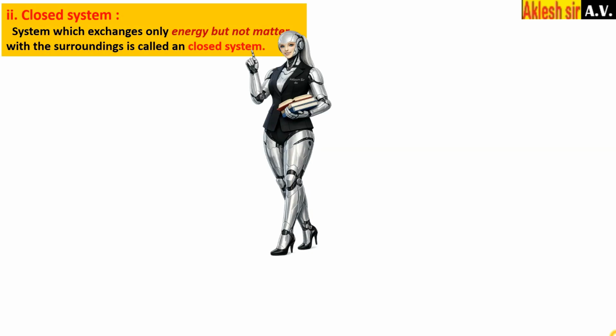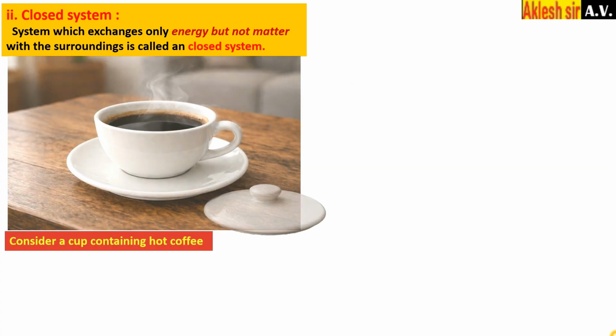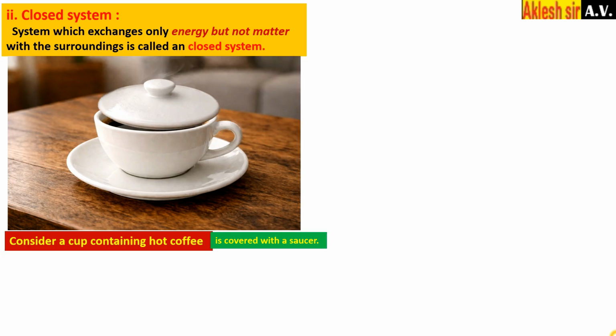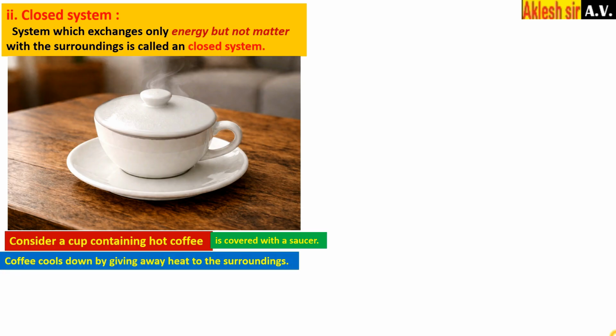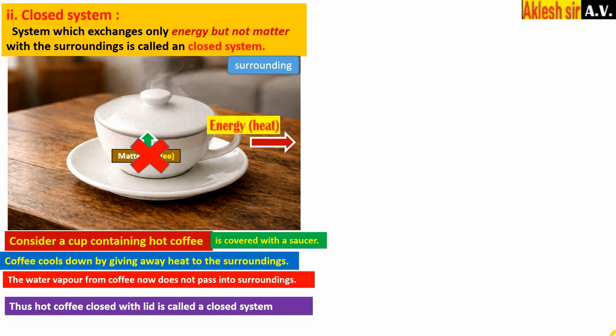2. Closed system. A system which exchanges only energy but not matter with the surroundings is called a closed system. Consider a cup containing hot coffee covered with a saucer. Coffee cools down by giving away heat to the surroundings. The water vapor from coffee now does not pass into the surroundings. Thus hot coffee covered with a lid is called a closed system.